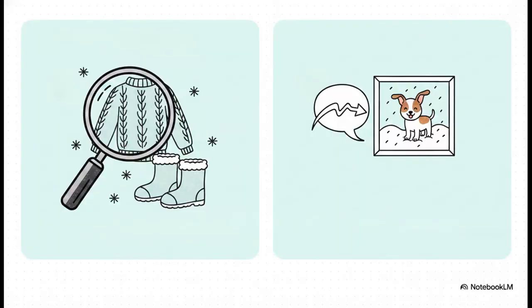For semantic search, just imagine typing cozy winter outfit into an online store. Because of vector databases, it doesn't just desperately look for the literal word cozy. It understands the context and brings up chunky sweaters and snow boots. Or take multimodal search. You type golden retriever playing in snow, and the database finds matching photos by comparing the vector of your natural language text directly to the vectors of the images themselves. It takes all that abstract math and makes it incredibly tangible, right in front of your eyes.